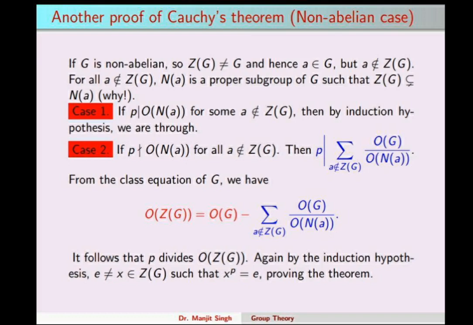Either p divides the order of the normalizer or p doesn't divide the order of the normalizer. If p divides the order of the normalizer and the normalizer is a proper subgroup of G, by the induction hypothesis we have